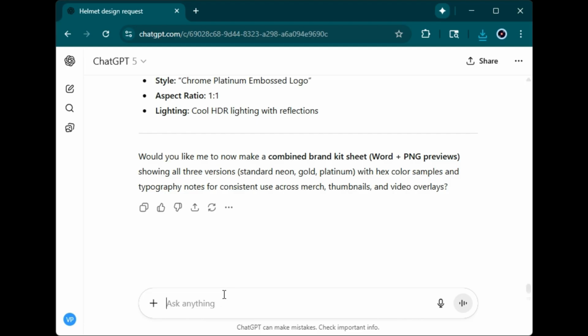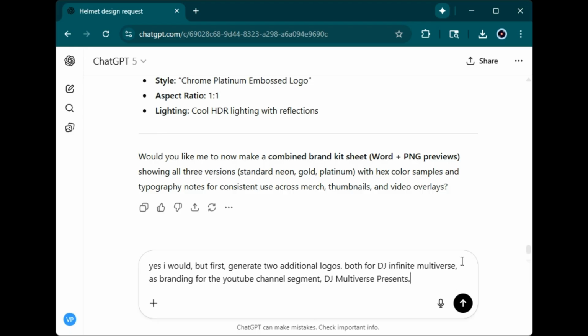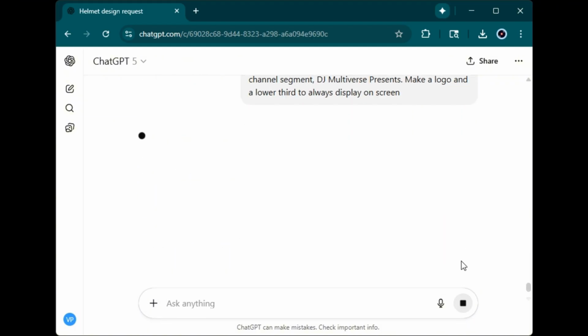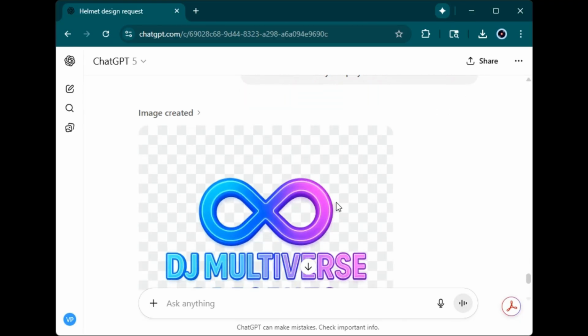So it's asking me, would you like me to now make a combined brand kit sheet with the Word and PNG preview showing all 3 versions with hex color samples and typography notes for consistent use? Yes, I would. But first generate 2 additional logos, both for branding for the YouTube channel segment DJ Multiverse Presents. Make a logo and a lower third to always display on screen. Alright, let's see.